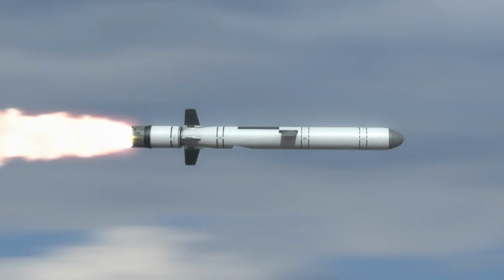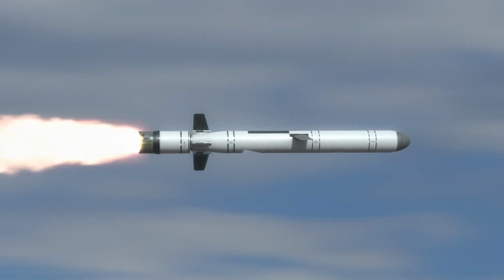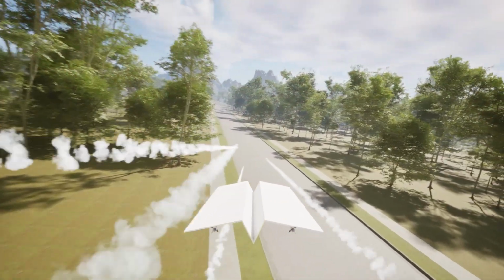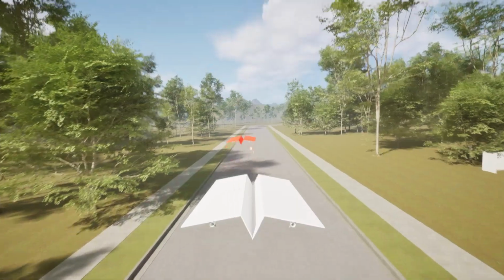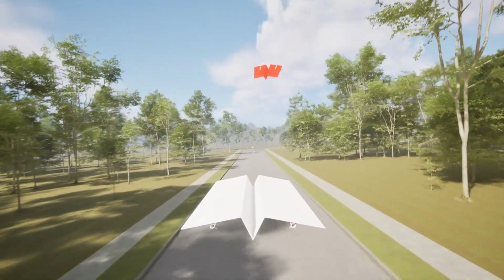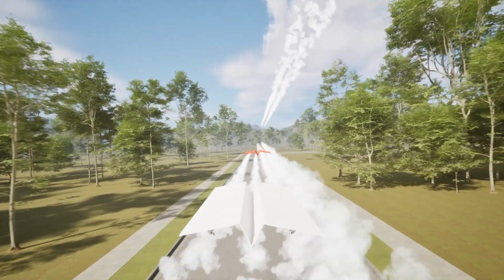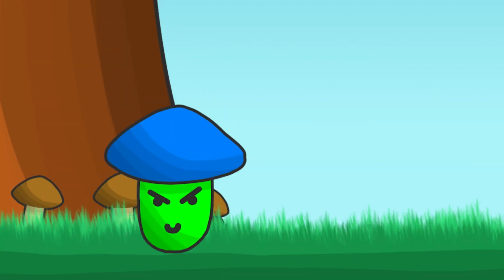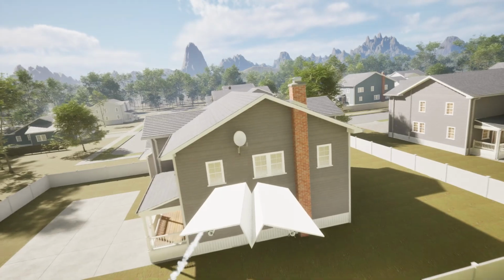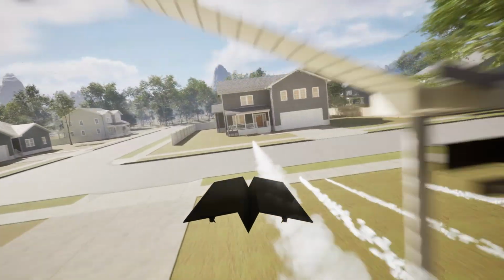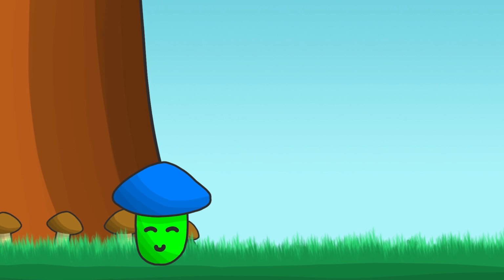Projectiles and missiles need to create an impact into the environment, otherwise they are quite useless. I want a big explosion from the missile, but currently we don't have it. We have an enemy plane, which of course is red. We created it in the previous video, and our weapons don't do any damage to it, which is sad if you ask me, because I really want to destroy the red plane. To make things worse, missiles go through houses, and so does the plane. But that is not important now.